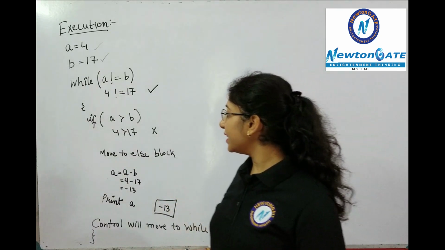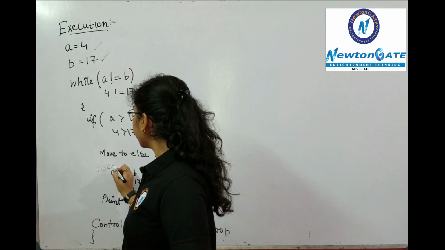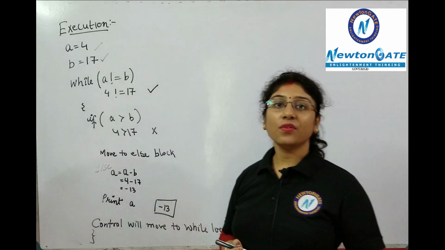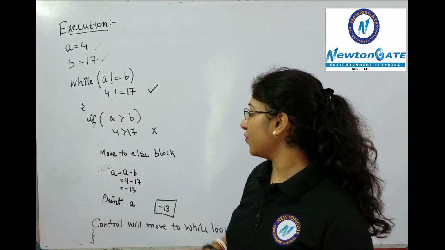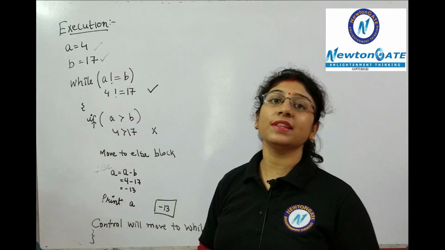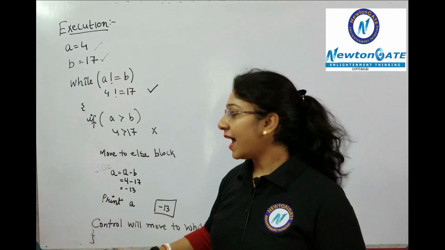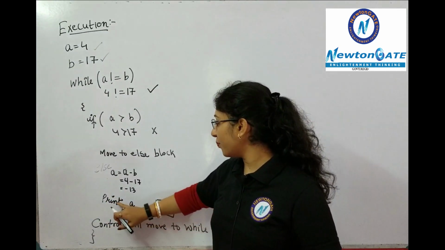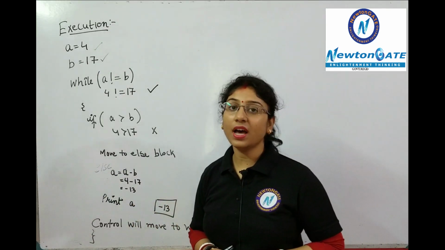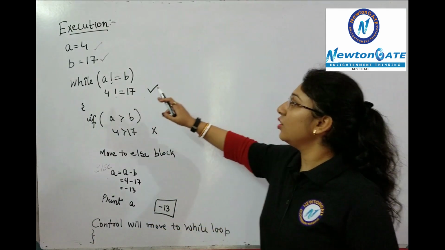So what is written in the else block? A equals to A minus B. So what's the value of A? 4. And what's the value of B? 17. 4 minus 17 will be minus 13. Clear? Then we will print the value of A. So what is the value of A? Minus 13 will be printed on the output screen and the control will move to the while loop.